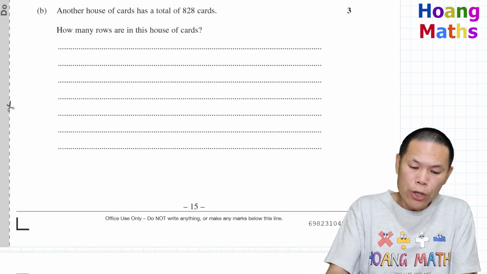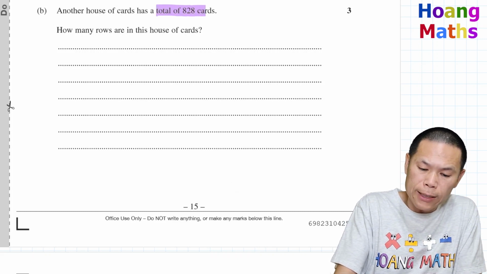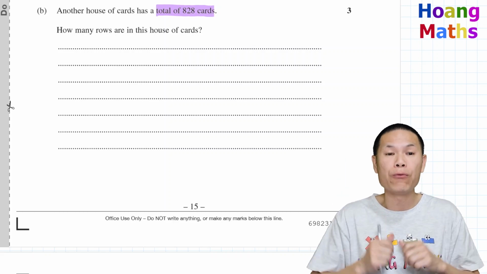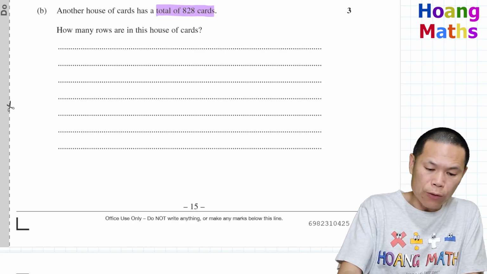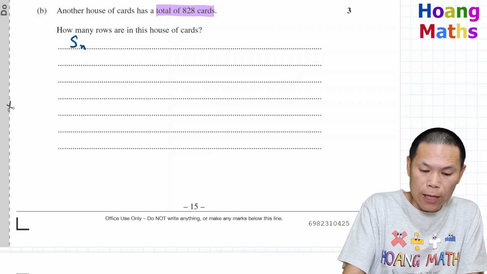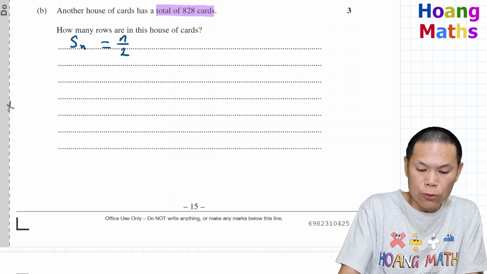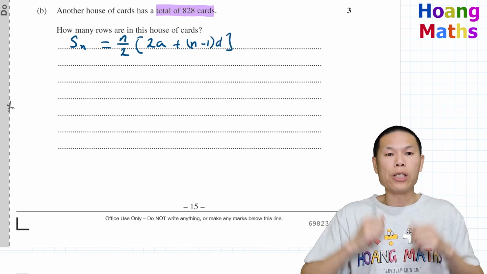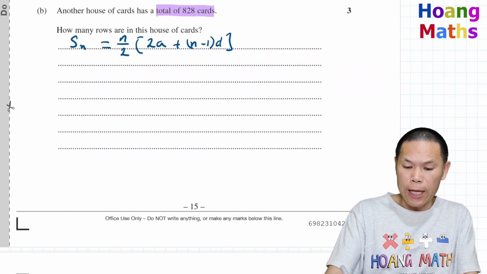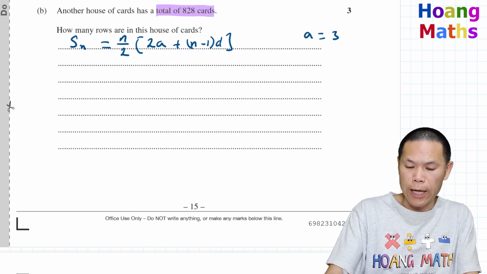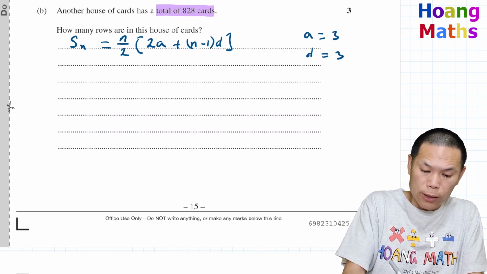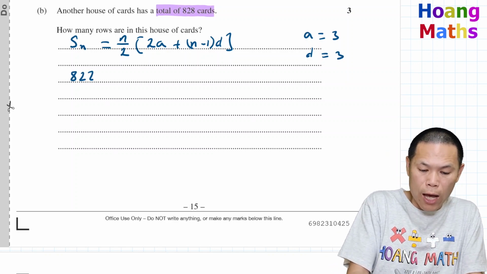Part B. We know that the total number of cards is 828. So we need to work out how many rows there are. First of all, we know that S of n is n over 2 times 2a plus n minus 1 times d. Now we just need to evaluate n. We know that a is 3 and the common difference is 3 as well. The sum is 828.